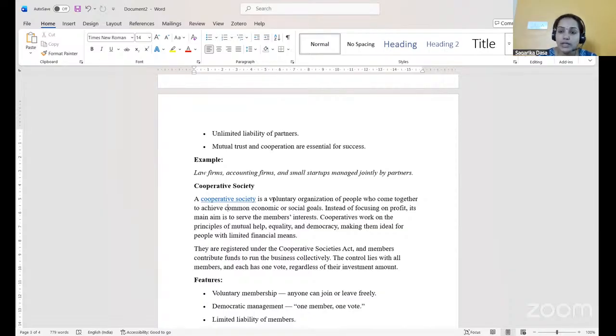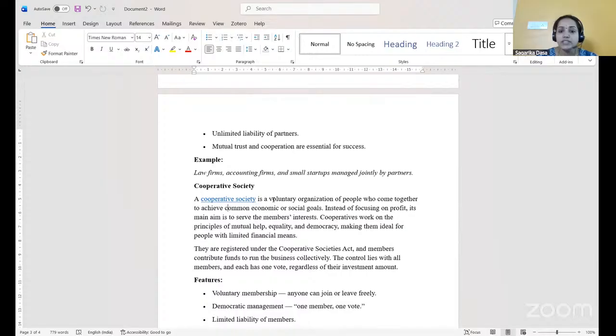So, the main aspect of cooperative societies is that they don't work for profits, but instead they work to serve the society. Cooperatives work on the principles of mutual help, equality, and democracy, making them ideal for people with limited financial means.